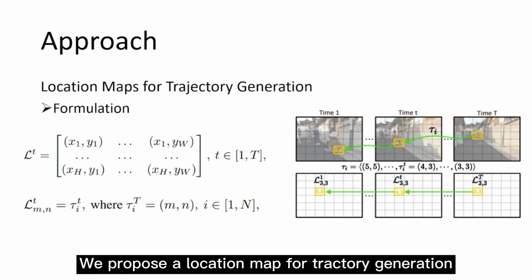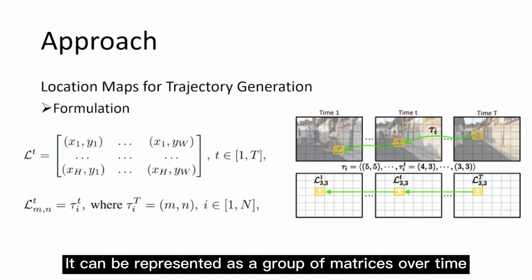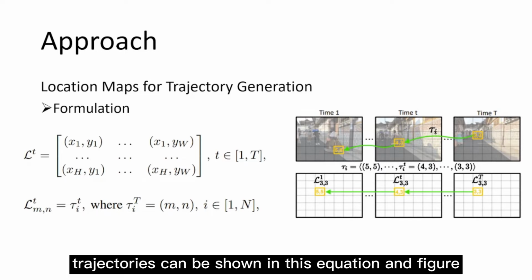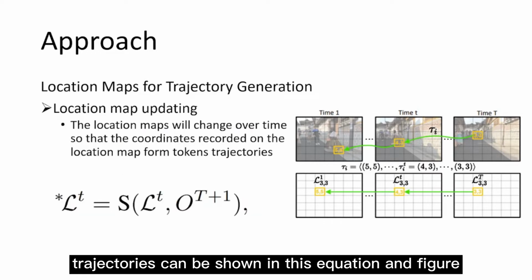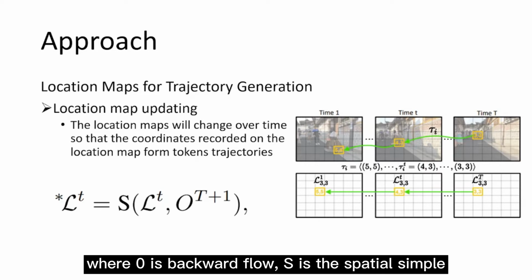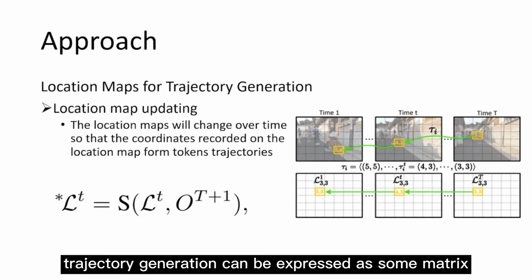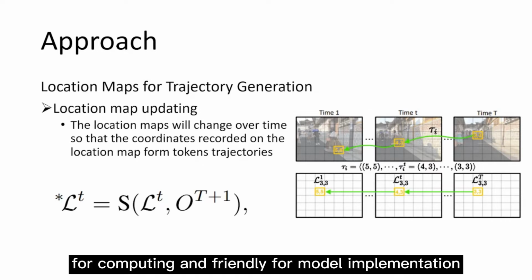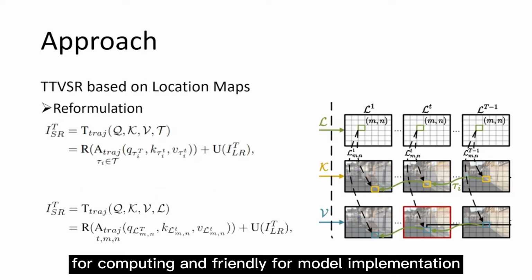We propose a location map for trajectory generation. It can be represented as a group of matrices over time. The relationship of the location map and the token trajectories can be shown in the equation and figure. We update the location map over time to form the token trajectories, where O is the backward flow, S is spatial sample. By such a design, the trajectory generation can be expressed as some matrix operations, which are both efficient for computing and friendly for model implementation.